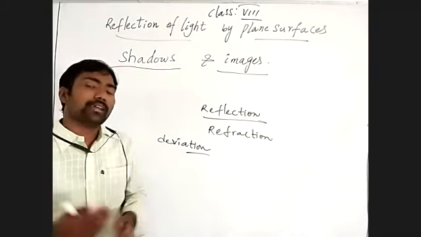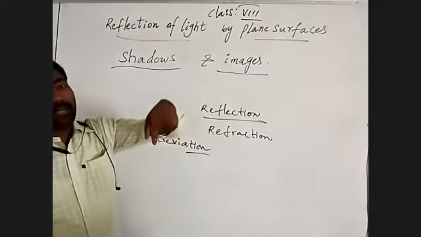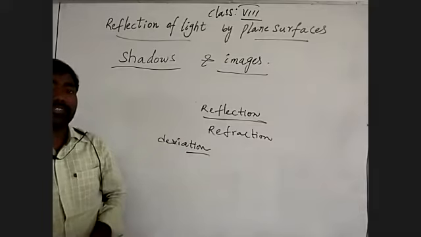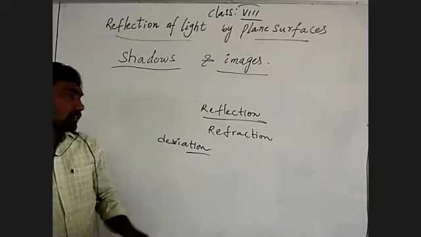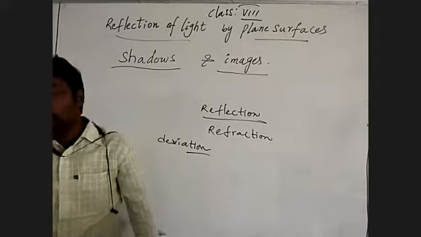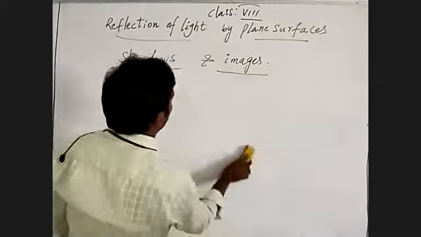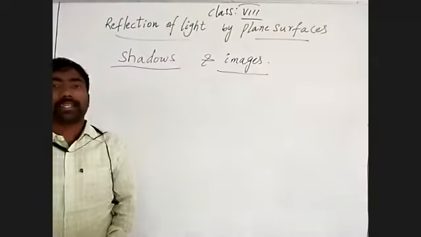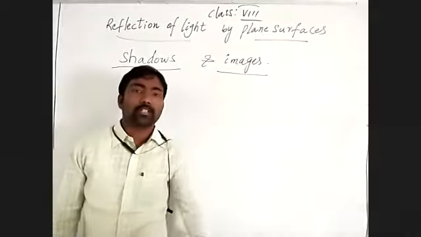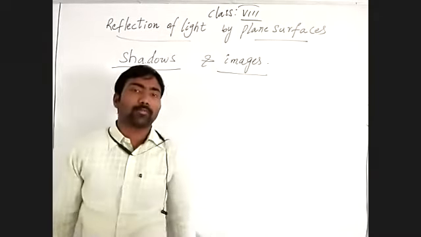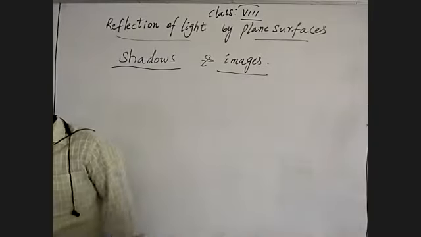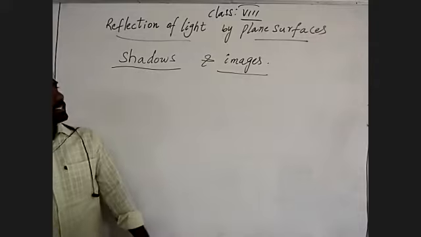When it travels from air to water, when it enters the water, it changes direction. Understand? So that is a deviation. By refraction, we may get an image. So shadows are formed by what? Opaque objects. When light is obstructed by an opaque object, there is no possibility for the light to pass through. By that, shadows are forming. Understand?